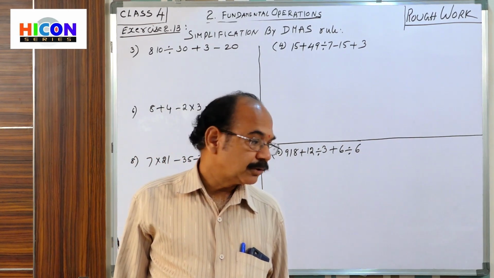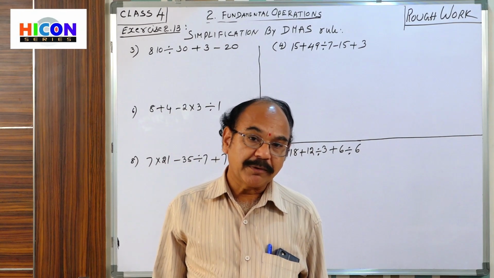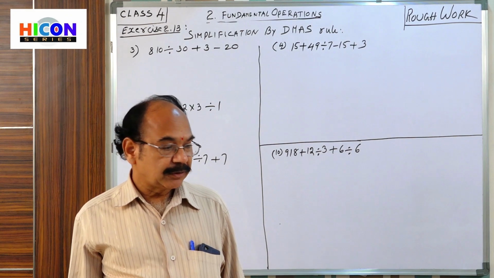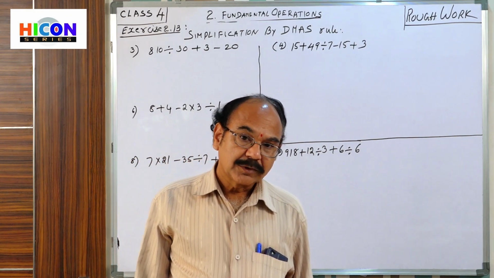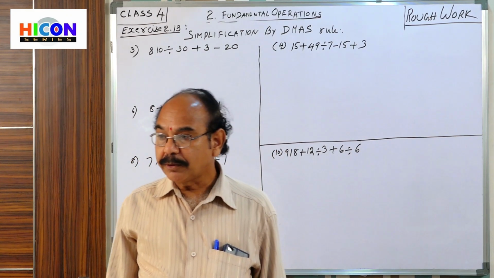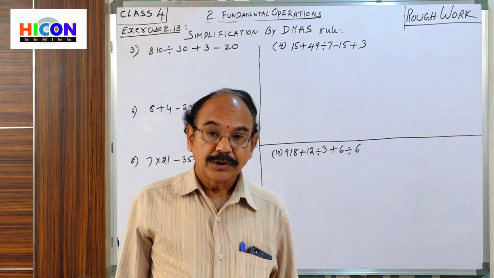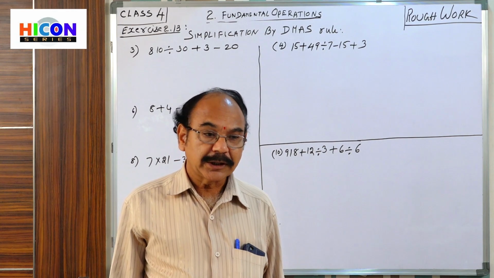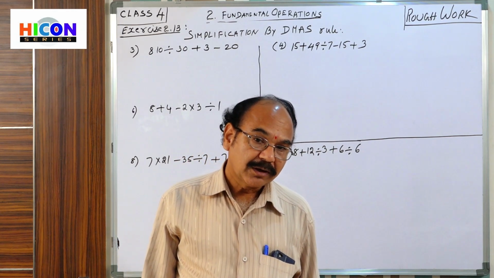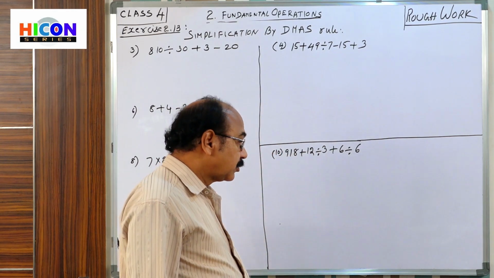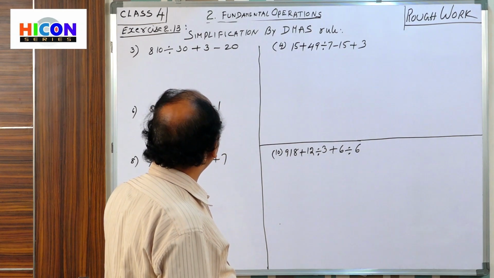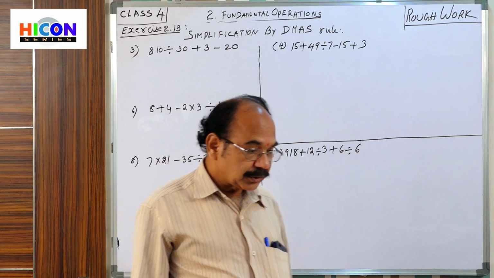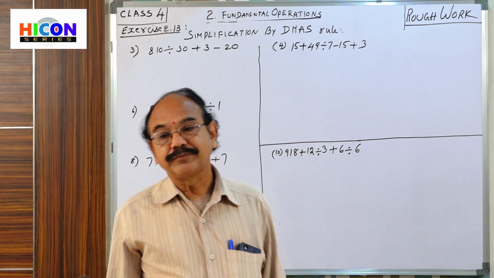You can get zigzag answers. That's why in simplification, by using a particular rule, the DMAS rule, you can get the perfect answer. So the DMAS rule is to be used in solving this problem.